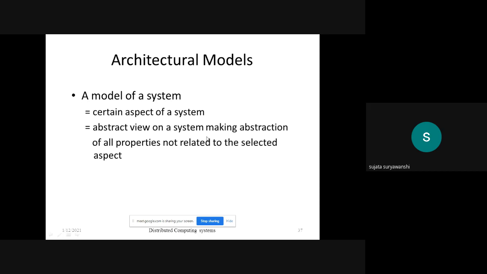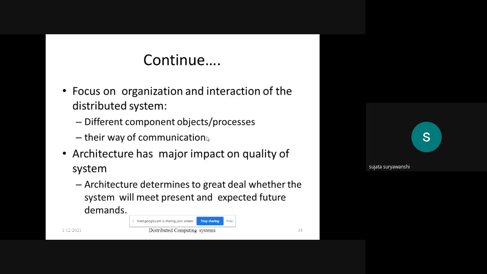So the model of the system gives certain aspects of the system. It gives an abstract view of a system, abstracting away all properties not related to the selected aspects. Next is the focus on organization and interaction of the distributed system, the different components and objects.